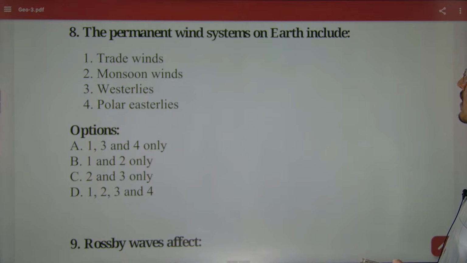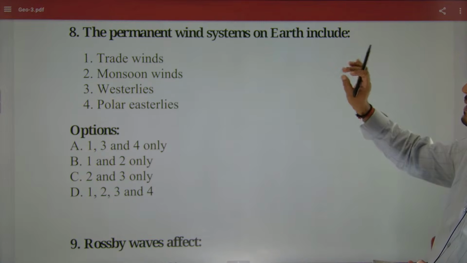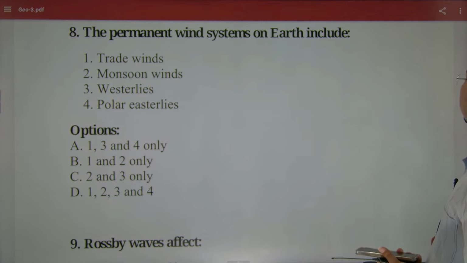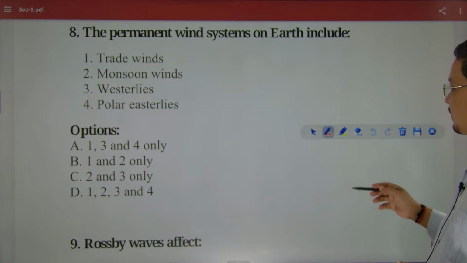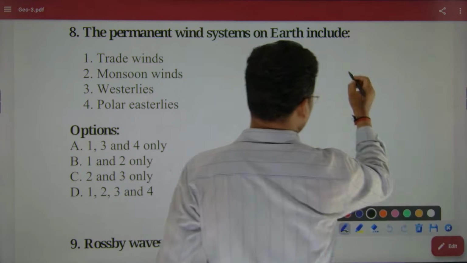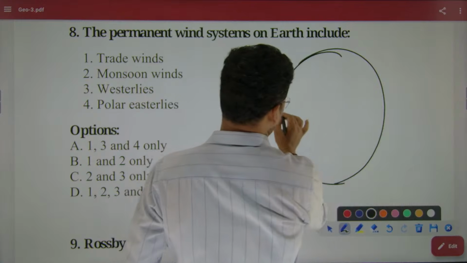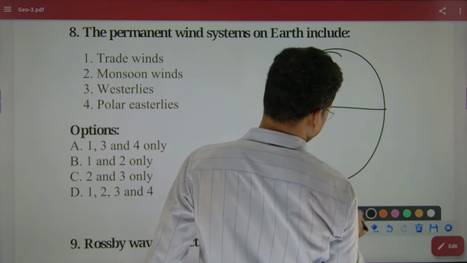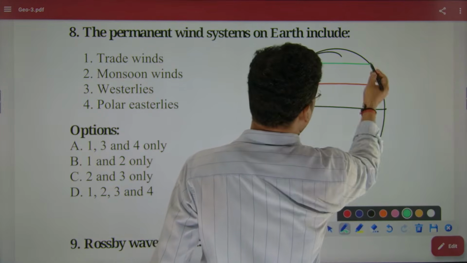The permanent wind system on the earth includes what? Permanent wind system means we are talking about primary winds. So the wind map, everybody is aware of that, the wind pattern of the world. If I draw the wind pattern, it would look like this. See how it will look.